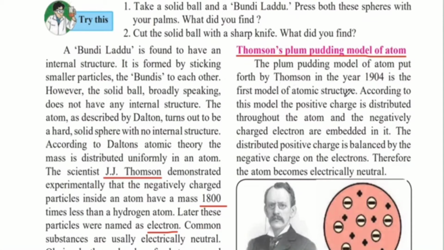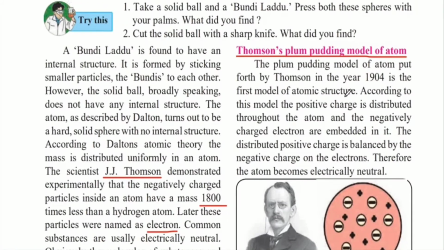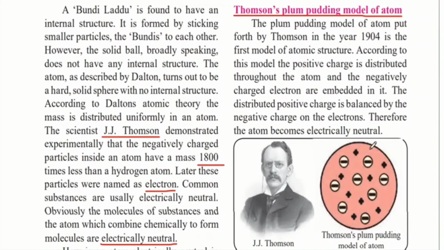Earlier, when Dalton had put forth his atomic theory, he had just given us his thoughts about the atom, but he had not given us a model of what the atom looked like. Therefore, J.J. Thomson was the one who gave us the first model of atomic structure. According to this model, the positive charge is distributed throughout the atom and the negatively charged electrons are embedded in it. So what Thomson told us is that in an atom there is a positive charge distributed equally, and inside it there are electrons embedded.